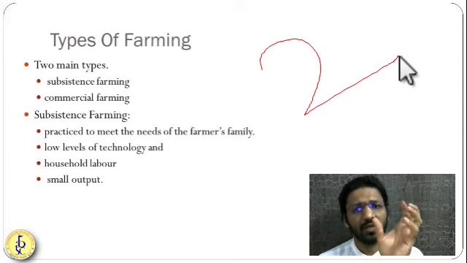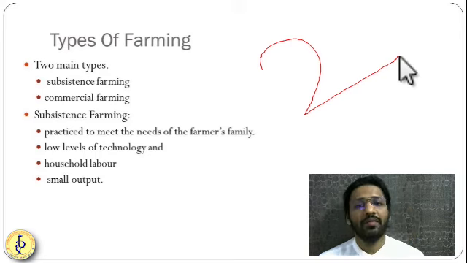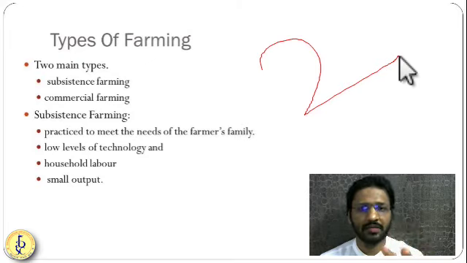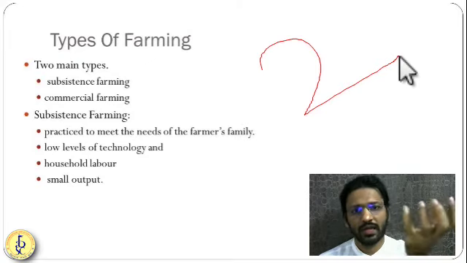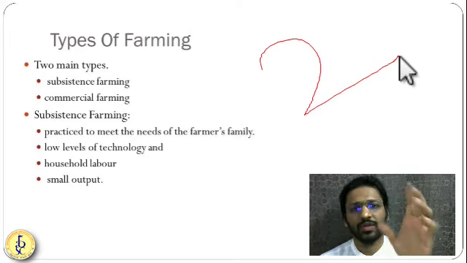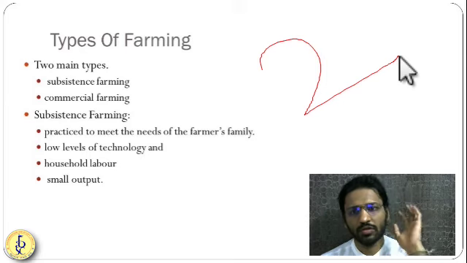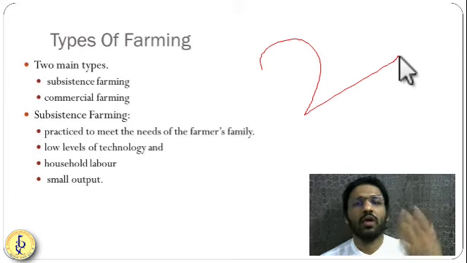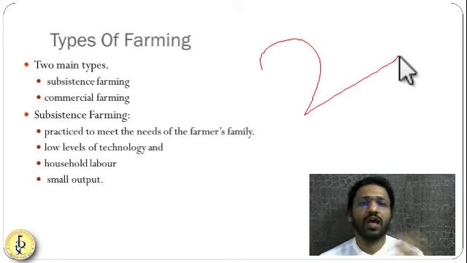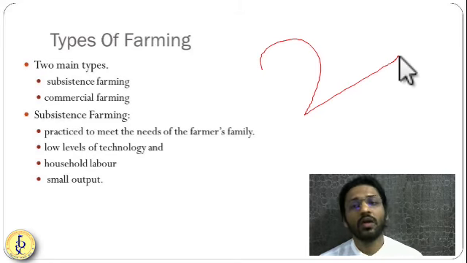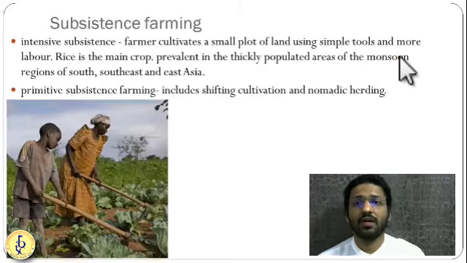Because farm sizes are very small and we have a huge availability of rain and sunshine. So in the same land you can take multiple crops in a year. For the first 3-4 months you took rice, then jowar, then some vegetable, then some potatoes. So in a year you are meeting all the requirements of your household. Okay, so this is called subsistence farming.